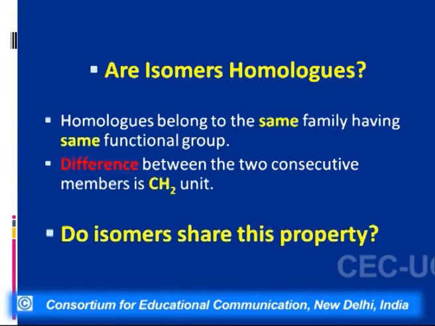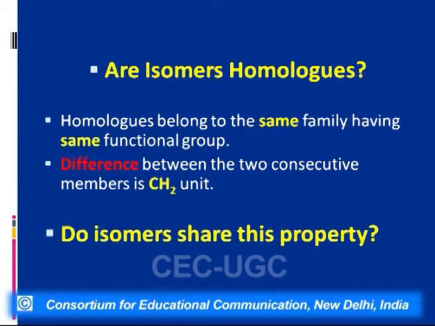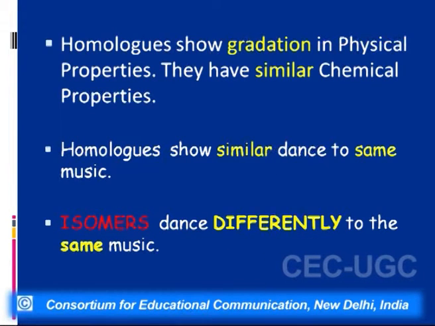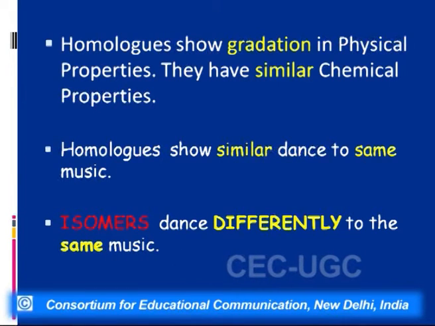Whereas what we've discussed till now is that isomers have the same molecular formula. Secondly, when we talk of homologues, homologues show gradation in their physical properties and they have similar chemical properties. The chemical properties, the order of reactivity may be different.